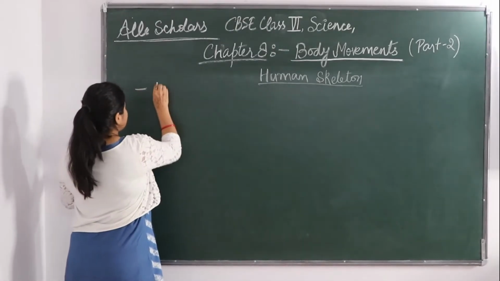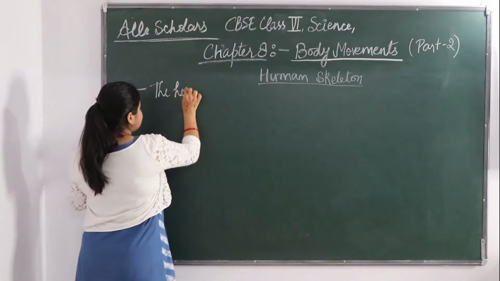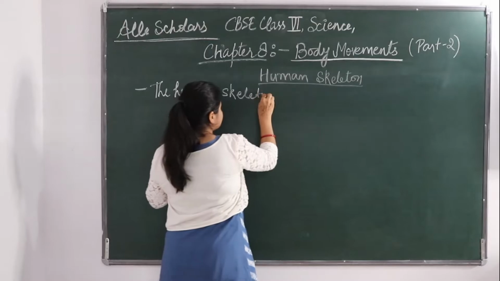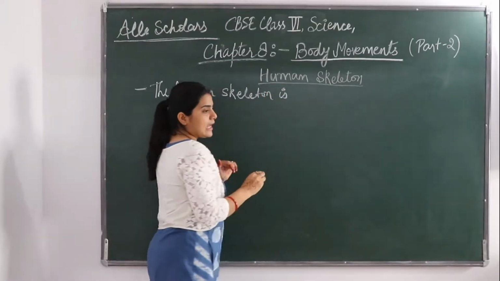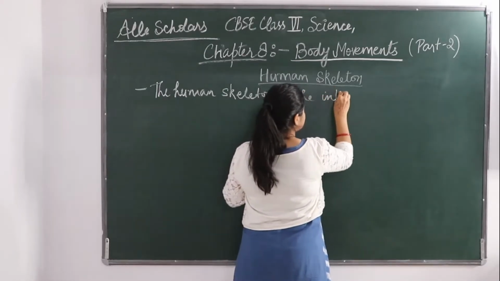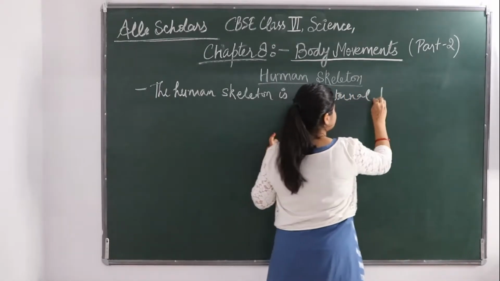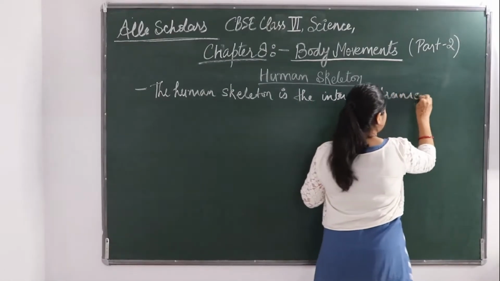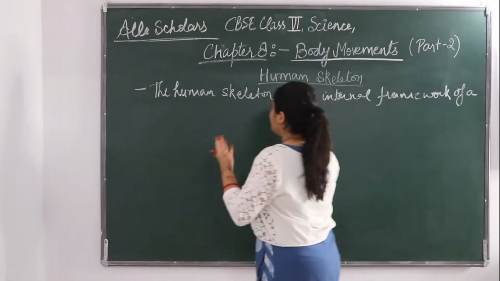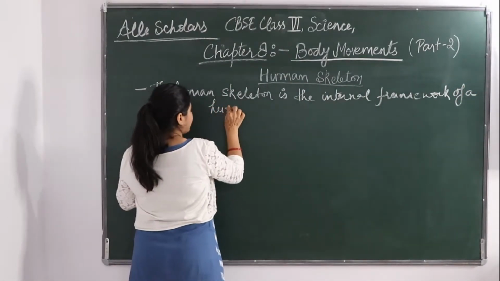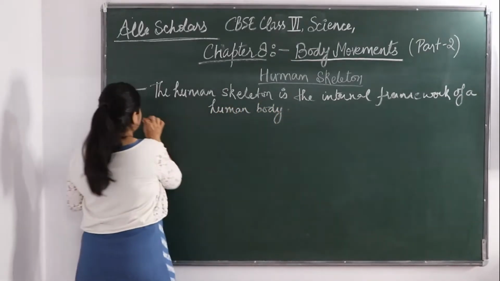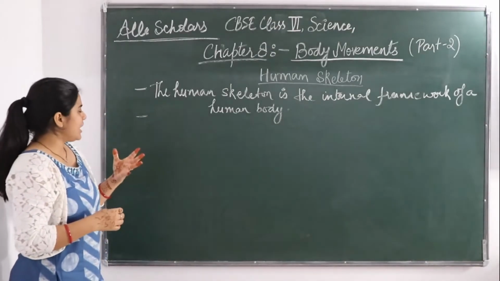So the human skeleton is the internal framework of a human body, which gives it shape.